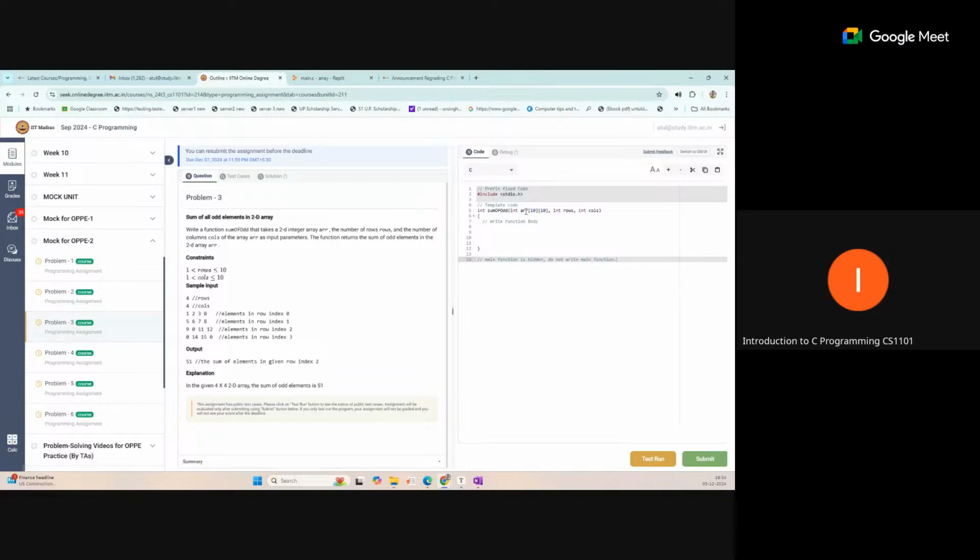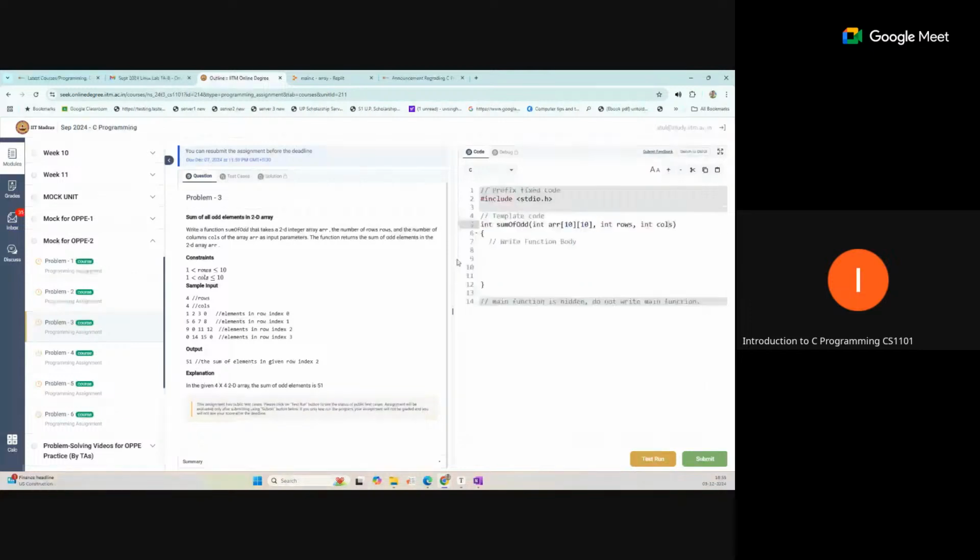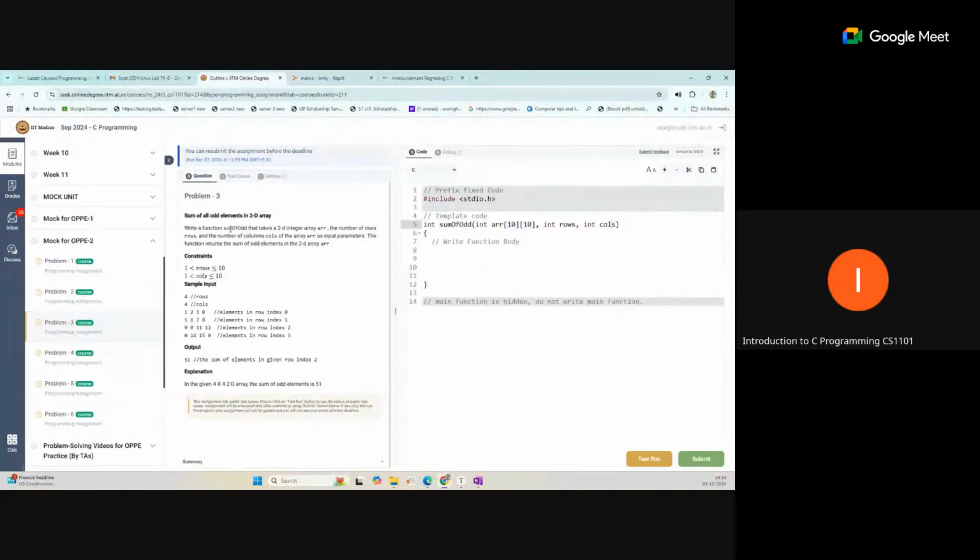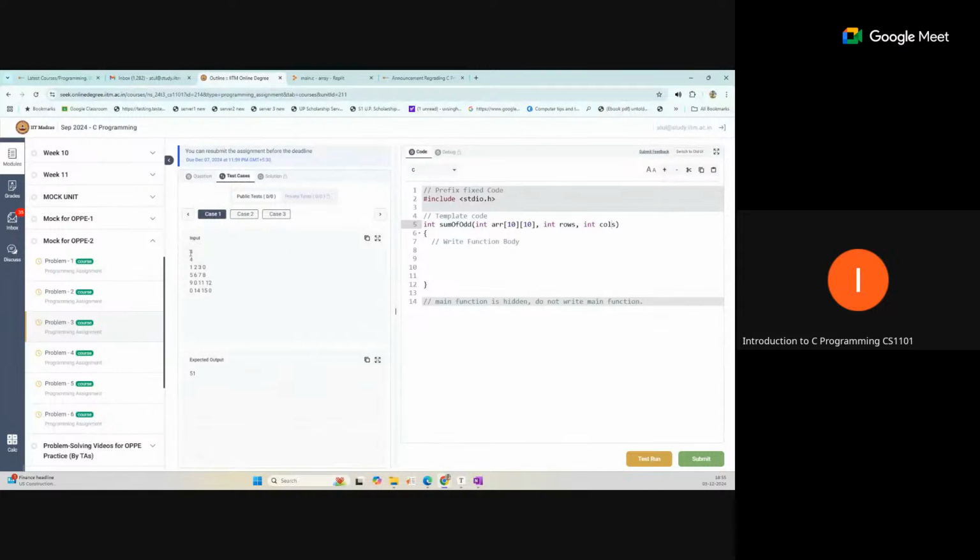Here you can see ARR, this array is already given, number of rows is given, number of columns is given. Okay, so let's write here. You don't need to do anything. The main function is already reading the input in this format. For the test case, you can see this value is for the row, this value is for the column, and after that we are reading the data for this row and column by the main function. Your task is only to traverse the elements and perform the task: sum of odd elements.